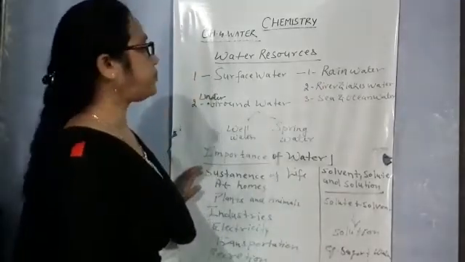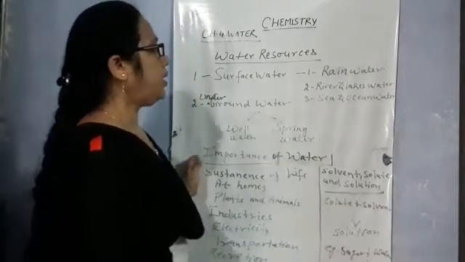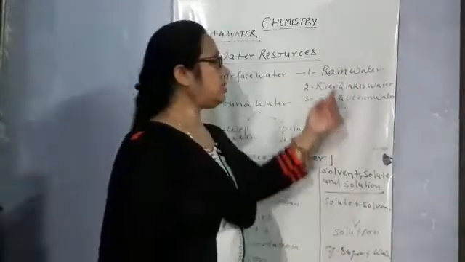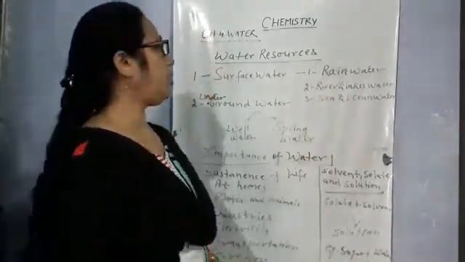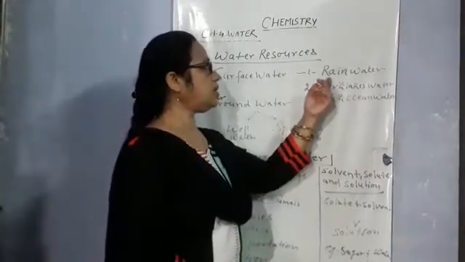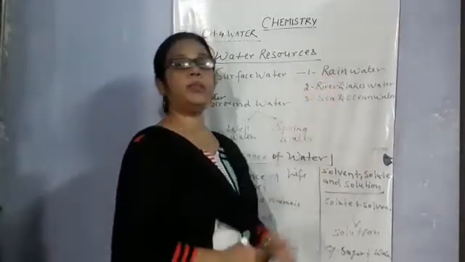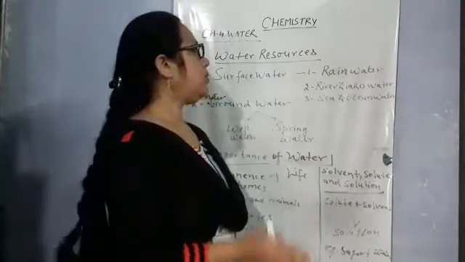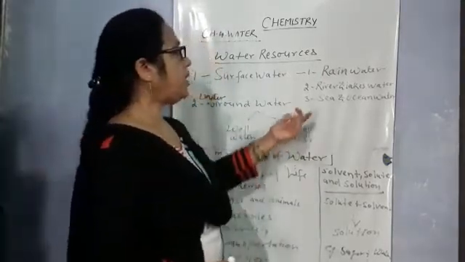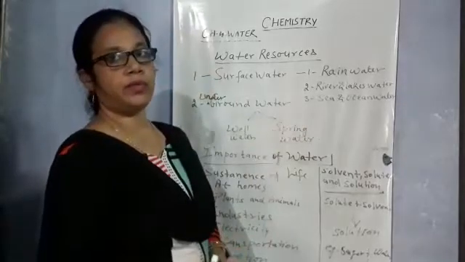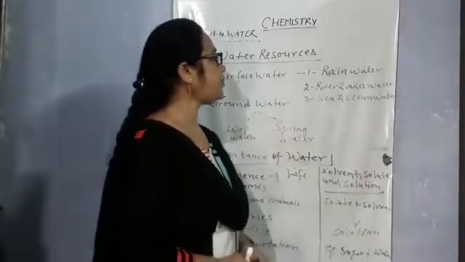As you know, by rain we get the water. Rainwater is the purest form of water. When the first rain occurs, it brings down the impurities of the atmosphere, and after that we get the pure form of water.